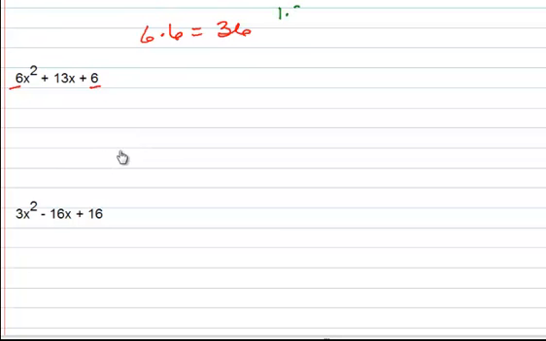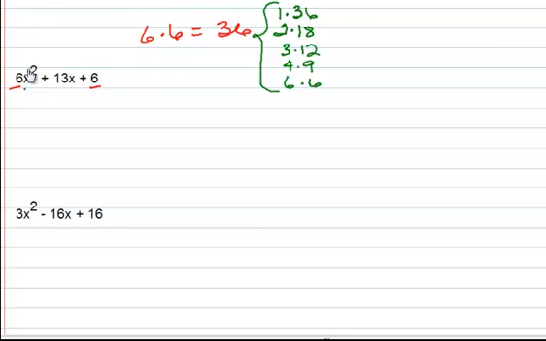But we're just going to go ahead. 1 times 36, 2 goes in there 18 times, 3 goes in there 12, 4 goes in there 9, 5 doesn't work, 6 times 6, and we're at the same number, so we've got every single set of factors that we could possibly have for 36. So this is all the factors that will multiply to 36. And of course, we're not worrying about anything other than positive whole numbers here.